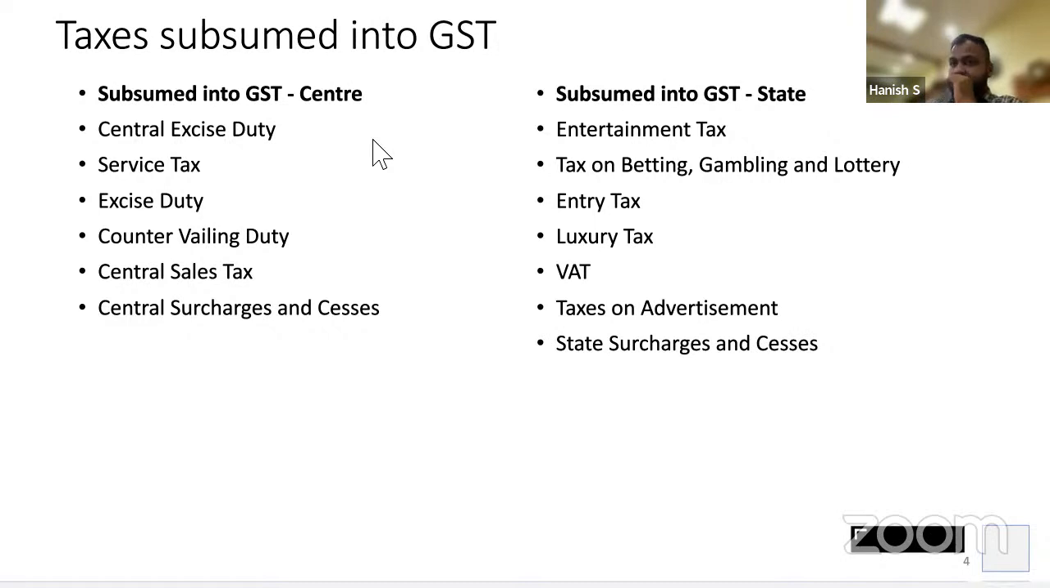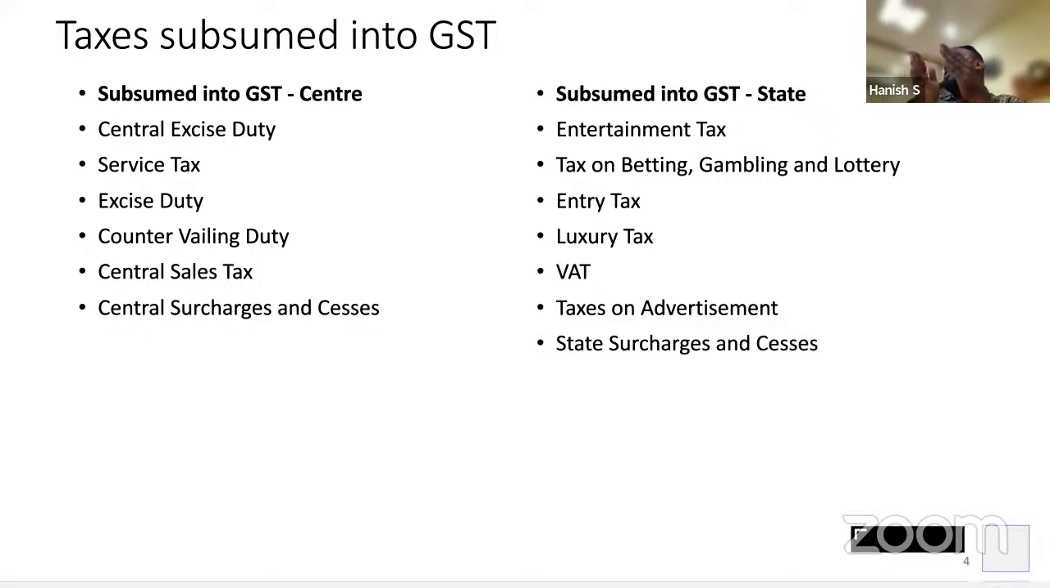Likewise in the state, we had entertainment tax. If you go to a movie, we had to pay entertainment tax. There was also tax on betting, gambling and lottery. You know all this, right? Yes, sir. Correct, so that was there.